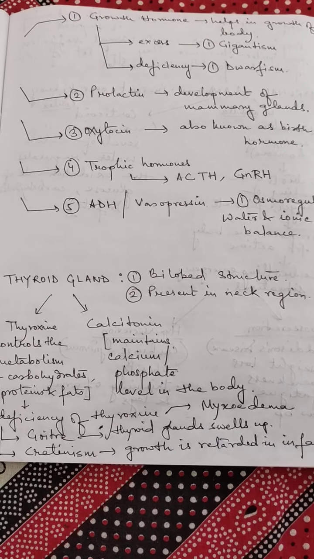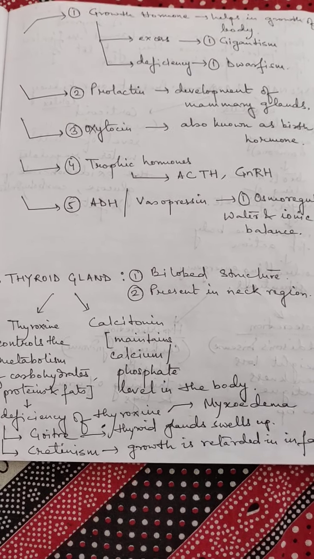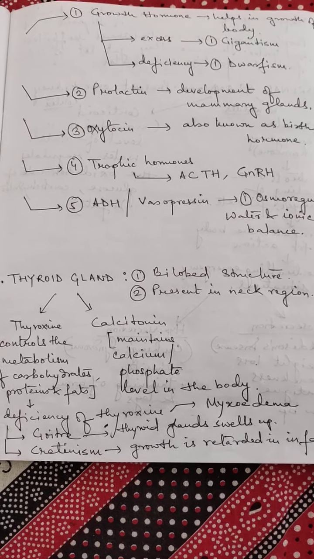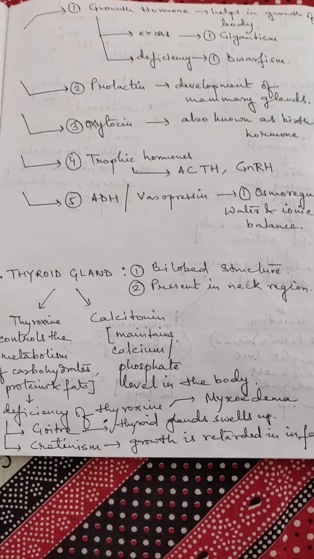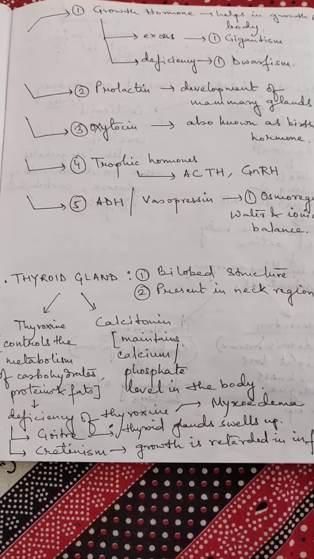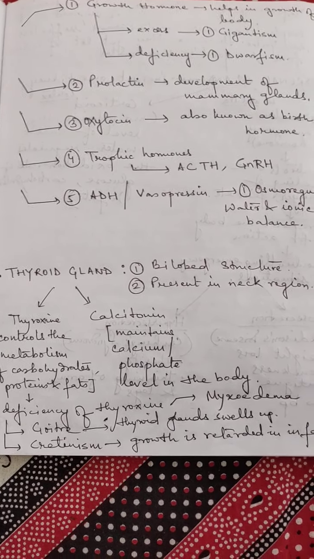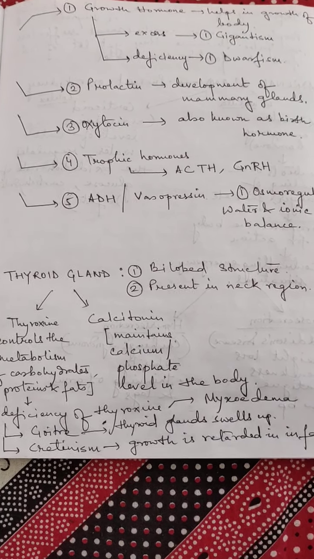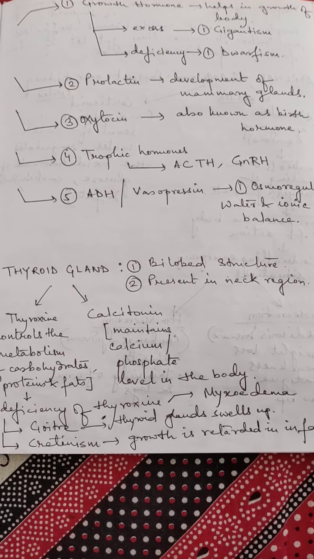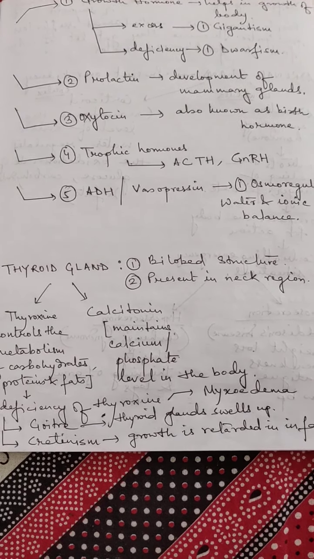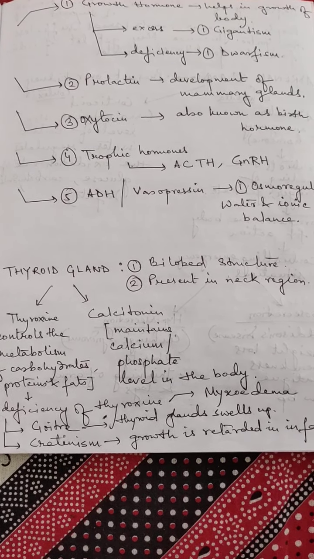Now, the hormones which are secreted from the pituitary gland: the first one is the growth hormone. It helps in the growth of the body. From the name itself we can understand, and if it is secreted in excess, then it causes a disease known as gigantism, and if it is secreted less than the required amount, then we get a disease known as dwarfism.